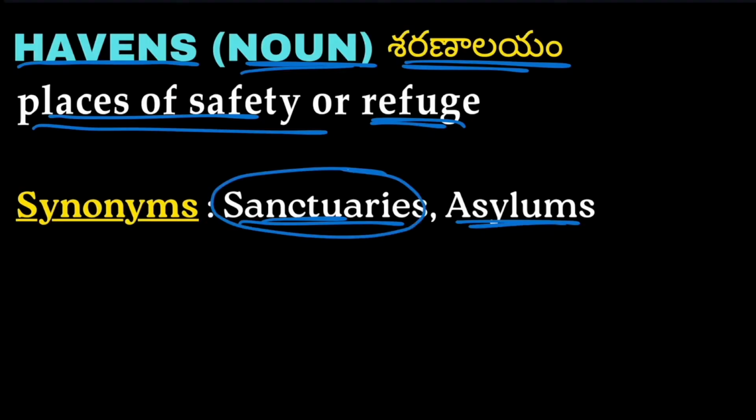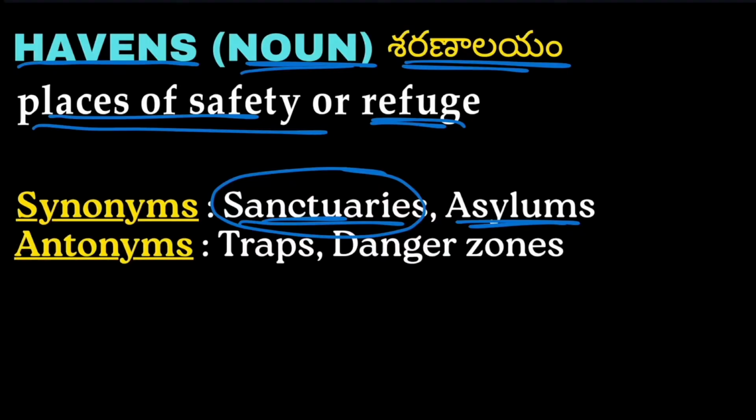Sanctuaries are generally used for birds or wildlife sanctuaries to protect endangered species. And asylums also mean the same. Next, antonyms we have traps, danger zones. Traps in the sense of causing danger. Danger zones are the places which have threat or danger. So the antonym of haven is traps or danger zones.